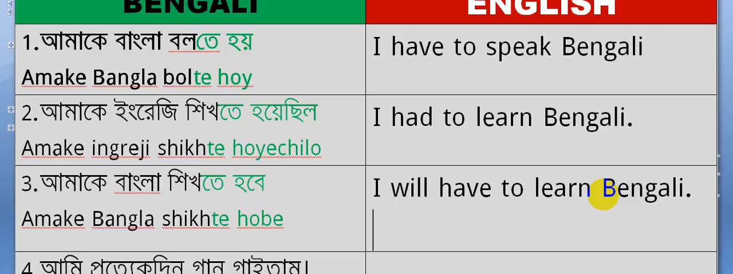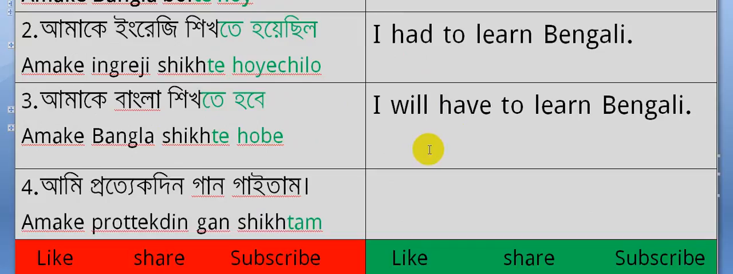Just bring out the words from a Bengali dictionary, and after that, if you use "te hobe" with the verb, you will be able to say whatever you want in Bengali. Just find the verb and add "te hobe" at the end of it. That is "will have to." If you use "te hoisilo," you will have to use "had to." "Had to" means "te hoisilo," "have to" means "te hoy." In the same way, you can make a lot of sentences with this idea. I think it will be helpful for you.